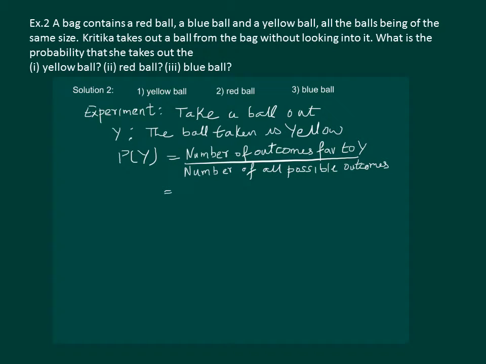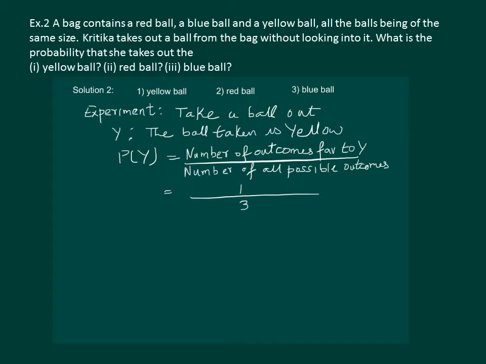Clearly, the bag has 3 balls, so when we take out one ball, the number of possible outcomes is 3 and the favorable outcome to the event Y, that is getting a yellow ball, is only 1.